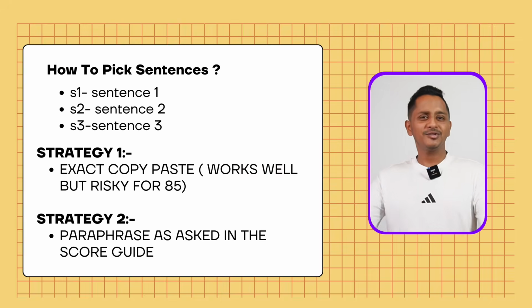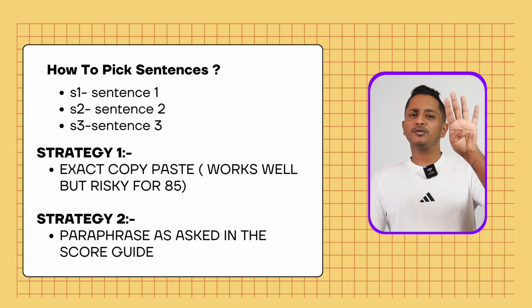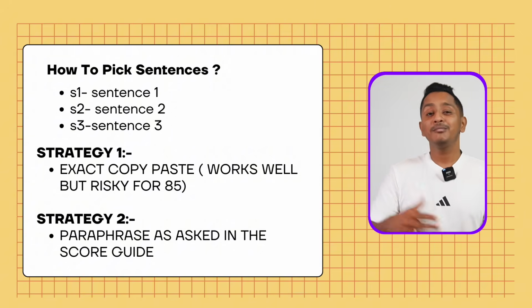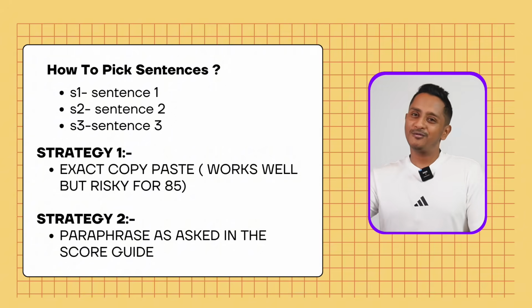The second strategy is to paraphrase, as clearly mentioned in the score guide. You want content 4 out of 4, then you try to cover as much content as possible by paraphrasing in your own words, clearly mentioned. So let's do the same way. Why simply risk it? Now we will understand what this art of paraphrasing is.